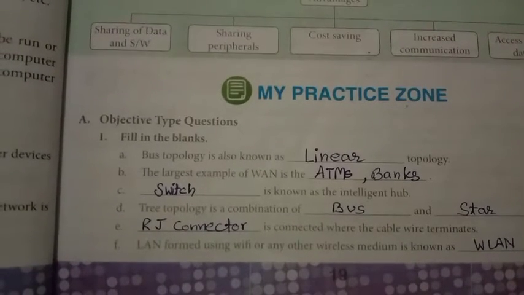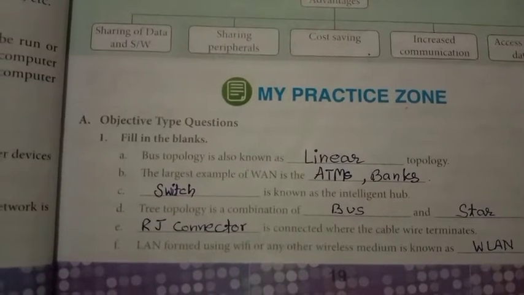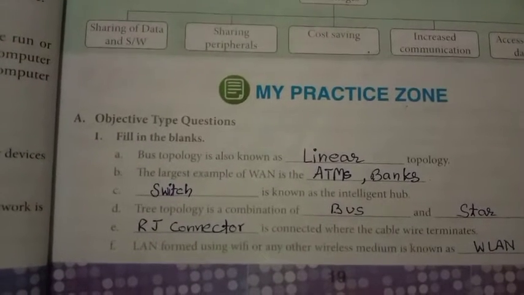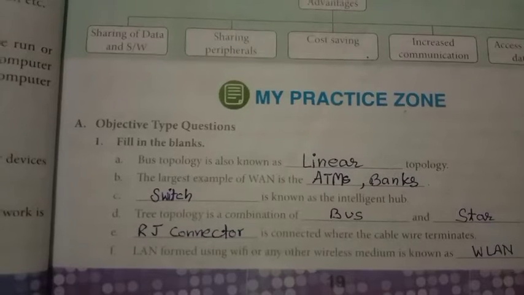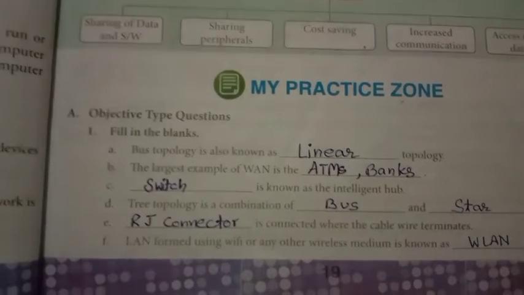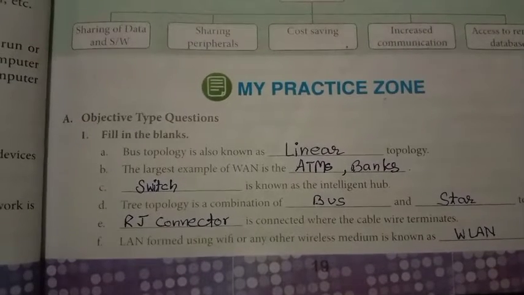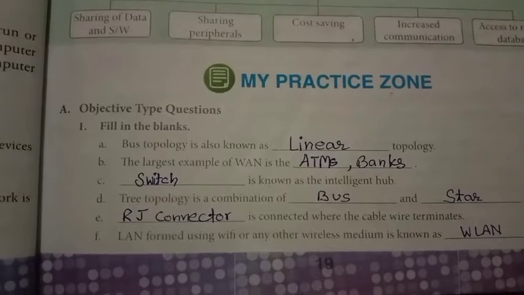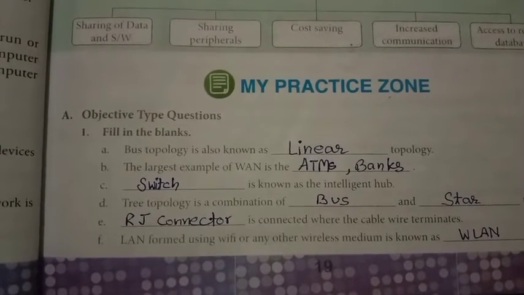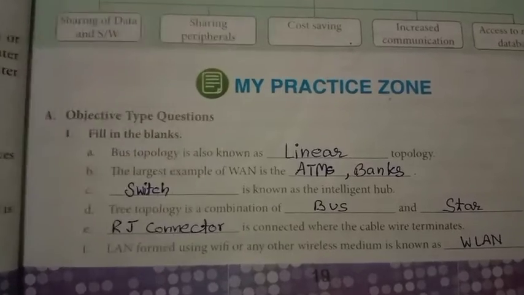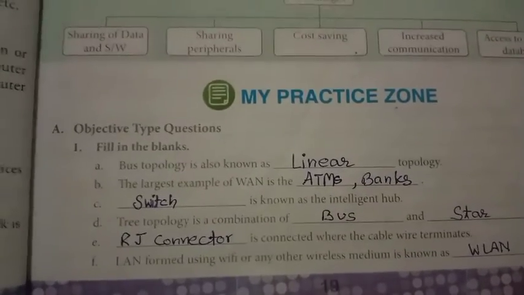Dash is known as the intelligent hub, the switch. The fourth one: tree topology is the combination of bus and star. Dash is connected where the cable wire terminates, the RJ connector. A LAN formed using Wi-Fi or any other wireless medium is known as WLAN. So these are some fill-ups.